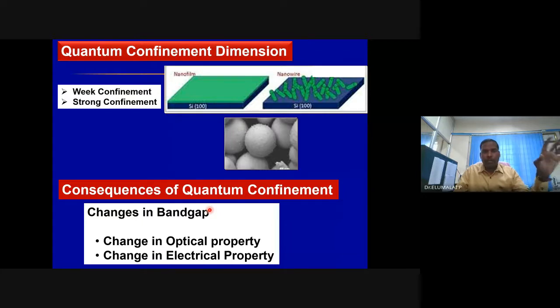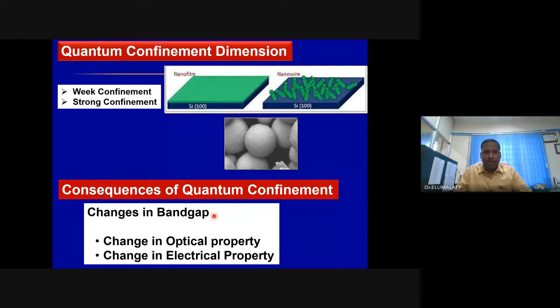Then you make 60 nanometer, 40 nanometer, 20 nanometer, 10 nanometer, 1 nanometer. All will have different band gaps. 1 nanometer cadmium sulfide will have a larger band gap compared to 100 nanometer cadmium sulfide nanoparticles. 100 nanometer will be closer to bulk. 1 nanometer cadmium sulfide will have a very large band gap, sometimes double. And this technology is known as band gap engineering.